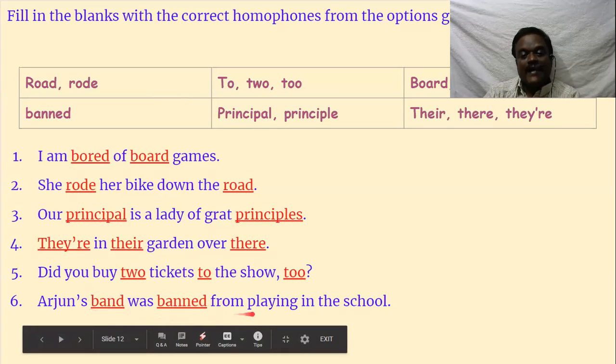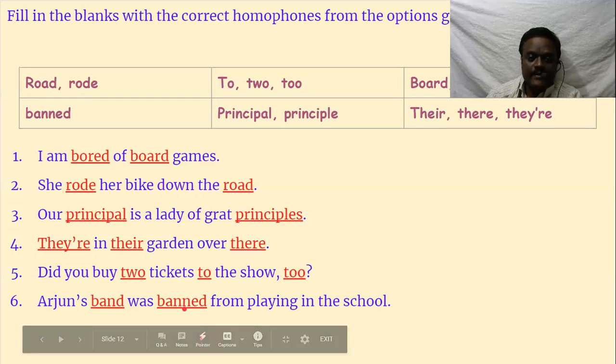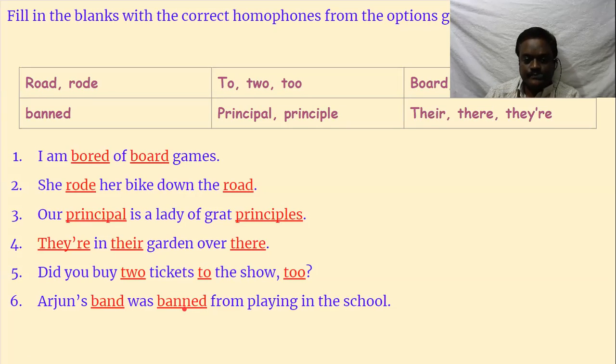Arjun's band was banned from playing in school. Band means a group of people who play music. The band was banned from playing in the school. They are banned and they are not allowed. That is the meaning of banned. Now let's go to the next one.